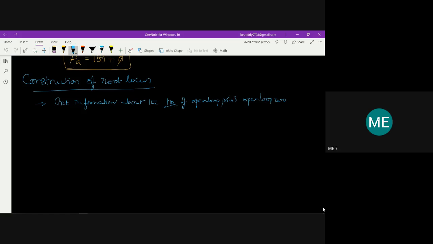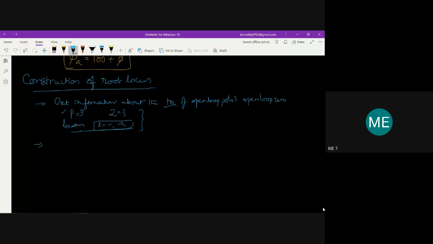That is, we calculate p and z, how many there are, and also the locations, not only the number. For example, s is equal to -1 or -2 somewhere. That is what we call the location. So the number, how many there are, and the locations of those are also to be found. This is the first thing.